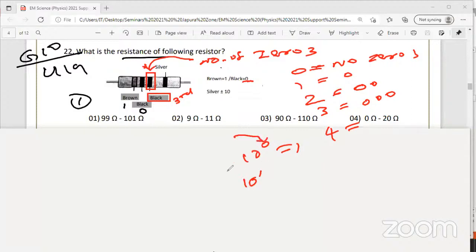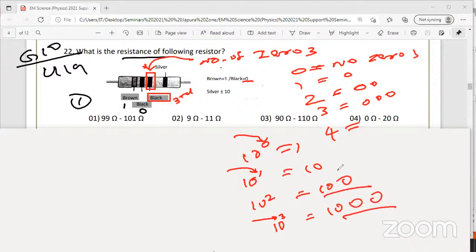This is the number here you get from the color. 10 to the power 2, that is 100. 10 to the power 2 means 100. You have to add 2 zeros like that. So if you get number 3 for the third color band, 10 to the power 3, that is what? 1000. You have to multiply by 1000. That means add 3 zeros, add 2 zeros, add 1 zero. Add no zeros means just 1 here. 10 into 1.